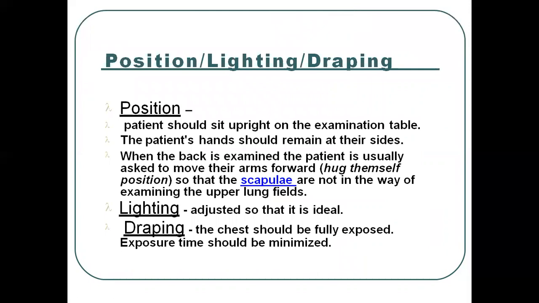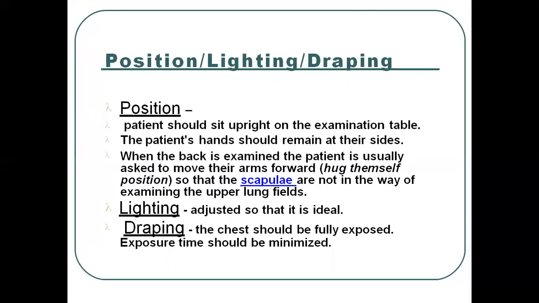Then what positioning do we have to give to the patient? The patient should sit upright on the examination table, and the patient's hands should remain at their sides. We have to give the sitting position to the patient, and if the patient is not able to sit, then we have to use the bed and give the patient a proper, comfortable position. The patient's hands should remain at their sides.